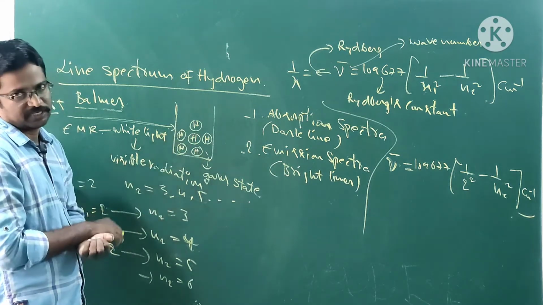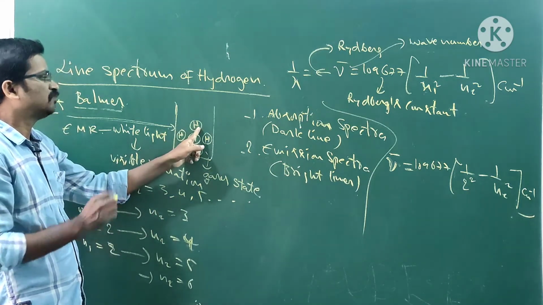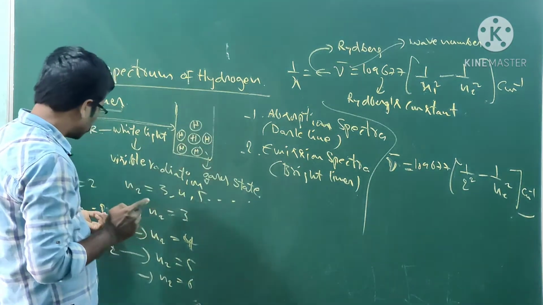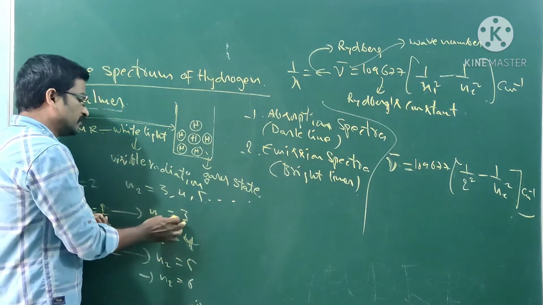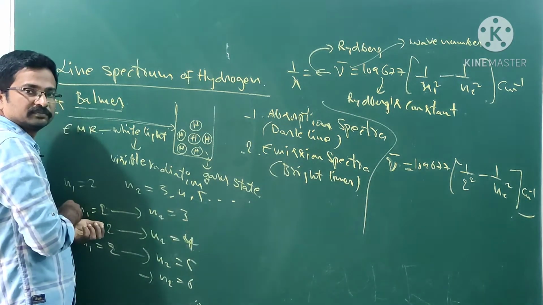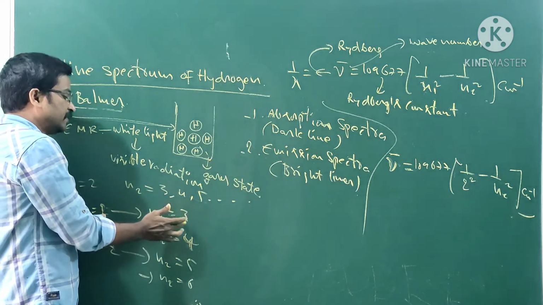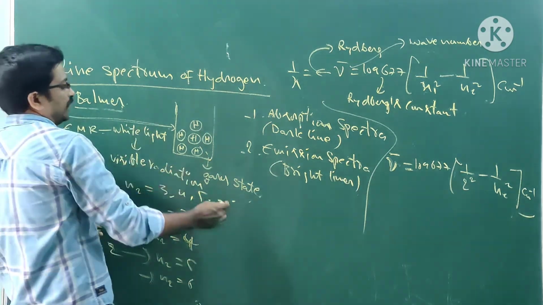There are so many hydrogen atoms. In one particular hydrogen atom, the electron goes from n is equal to 2 to 3, and then you can get one line.